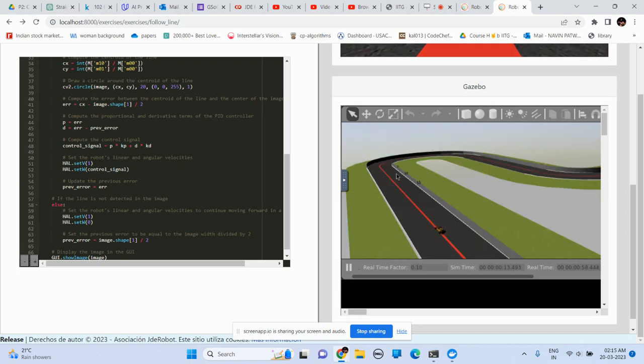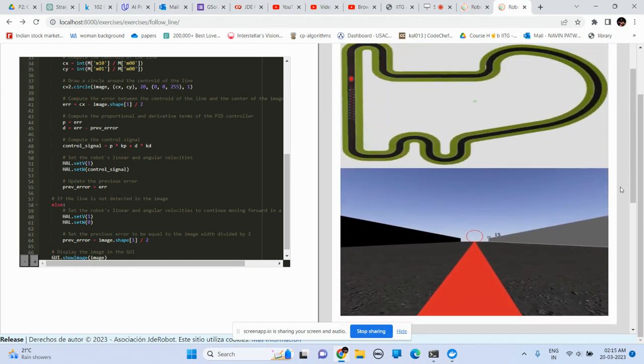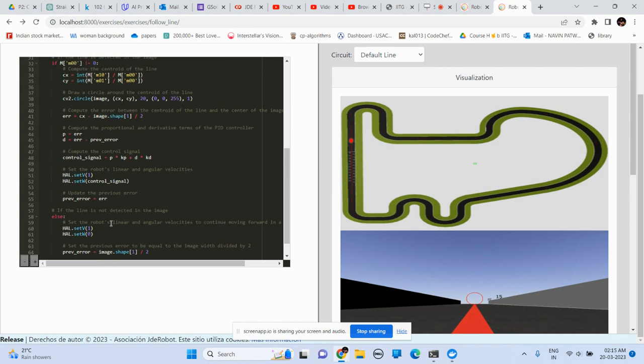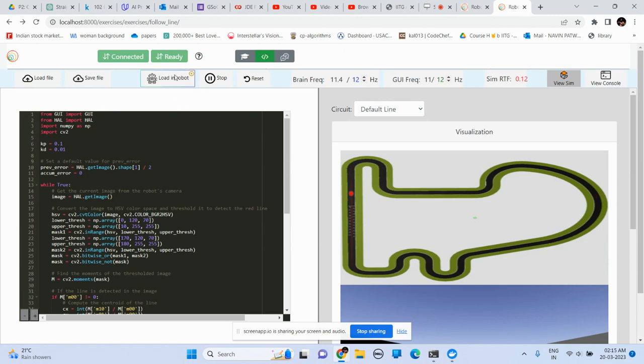You can toggle it as per your needs. Maybe we can increase the speed a little bit, since it's way too slow. I can increase it a bit and show you how it reacts to that.